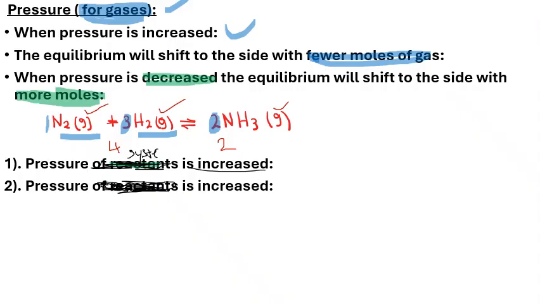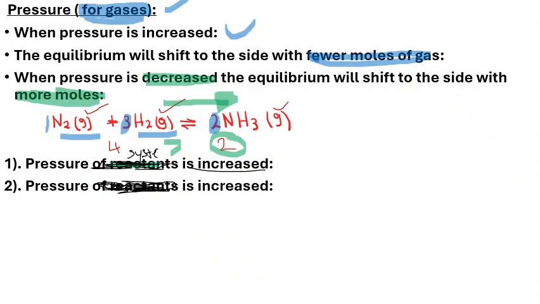Whenever we increase the pressure of the system, the equilibrium will shift to the side with fewer moles of gas. Which side has fewer moles of gas? That would be the product side, because 2 is less than 4. So now our equilibrium will shift to the product side, because whenever pressure is increased, the equilibrium shifts to the side with fewer moles of gas.